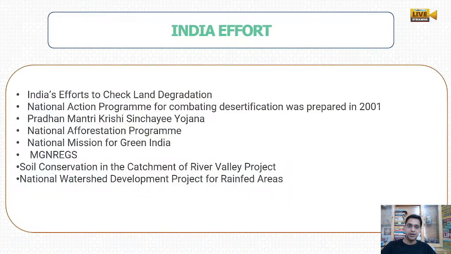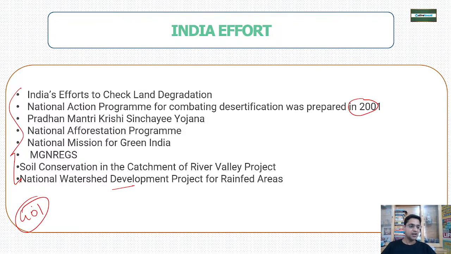Okay? Now India is also making a lot of effort in this field, like the National Action Program to Combat Desertification, which came in 2001, Pradhan Mantri Krishi Sinchayee Yojana, National Afforestation Program, National Mission for Green India, MGNREGA, soil conservation in river valley projects, watershed development. These are all the areas under which the Government of India is working in order to prevent land degradation.